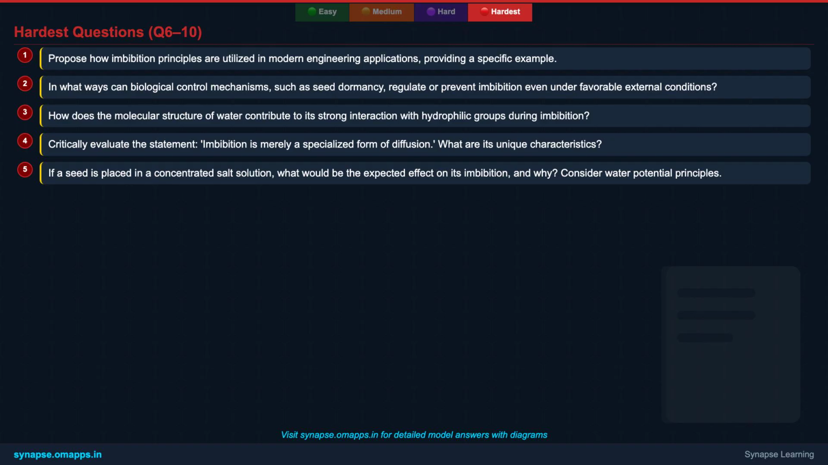Question 7. In what ways can biological control mechanisms, such as seed dormancy, regulate or prevent imbibition even under favorable external conditions? Question 8. How does the molecular structure of water contribute to its strong interaction with hydrophilic groups during imbibition? Question 9. Critically evaluate the statement, imbibition is merely a specialized form of diffusion. What are its unique characteristics? And question 10. If a seed is placed in a concentrated salt solution, what would be the expected effect on its imbibition, and why? Consider water potential principles.